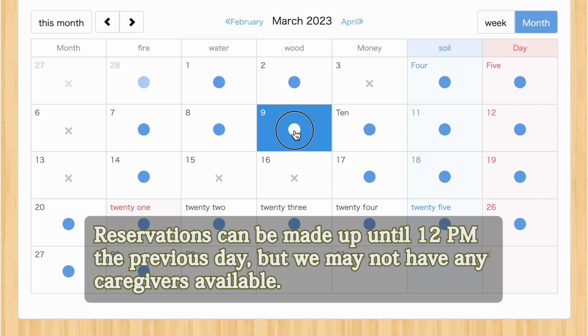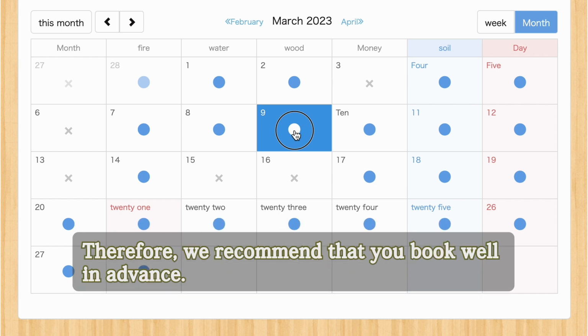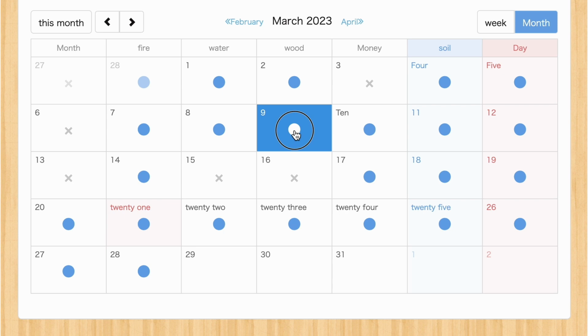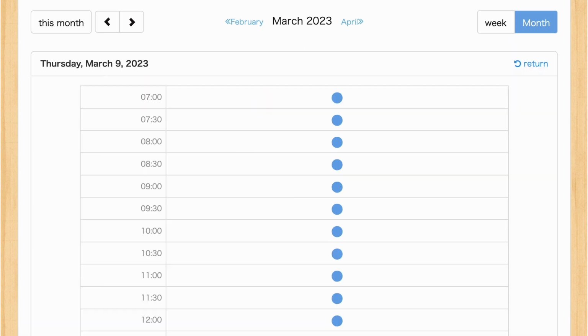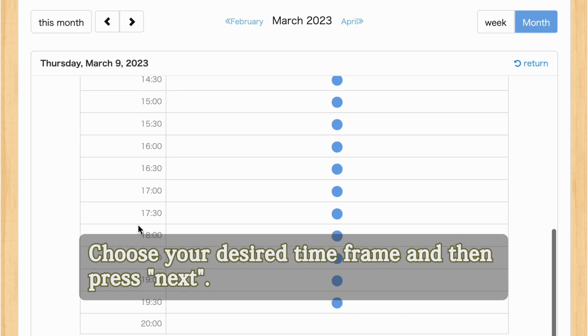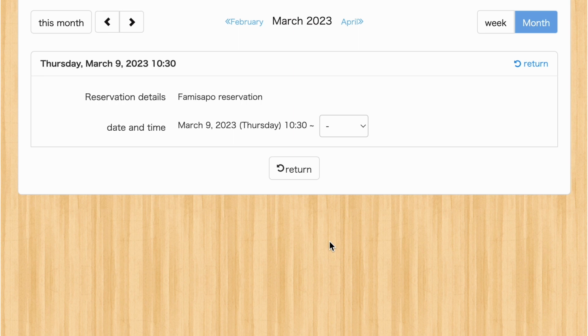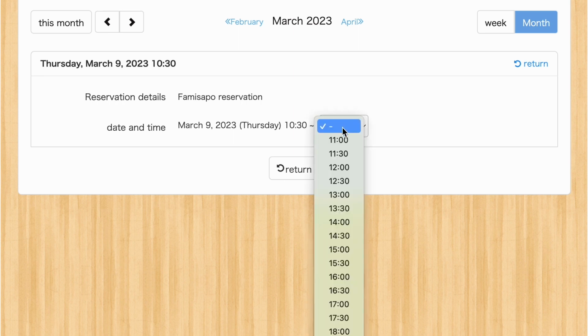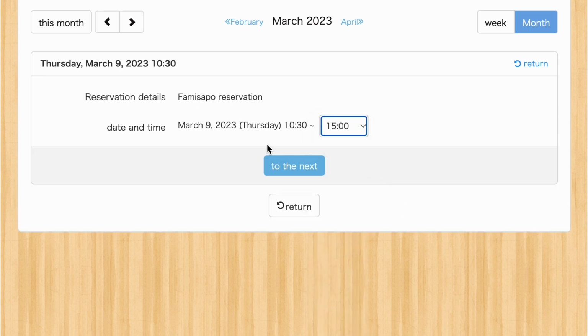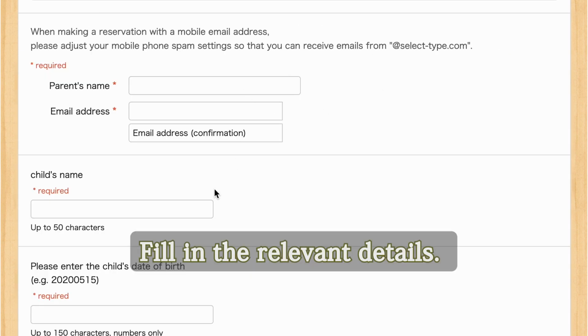Reservations can be made up to 12 p.m. the previous day, but we may not have any caregivers available. Therefore, we recommend that you book well in advance. Choose your desired time frame and then press Next. Fill in the relevant details.